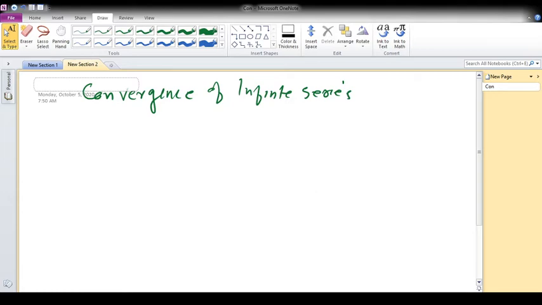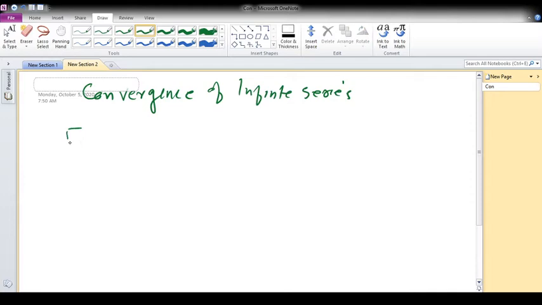Next, we will see the convergence of infinite series. We already saw that an infinite series is an infinite sum of terms, or a sum of an infinite number of terms of a sequence.